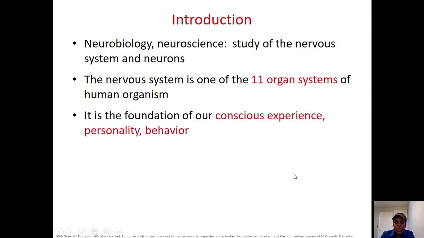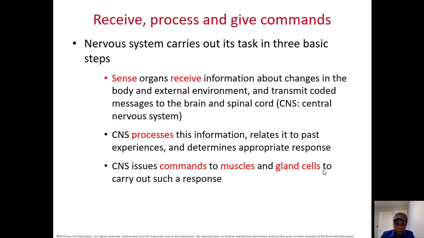Now let's introduce the nervous system. It is one of the 11 organ systems of the human body. It controls our conscious experiences, our personality, and behavior. It means that the nervous system determines who we are, how we act, how we behave.